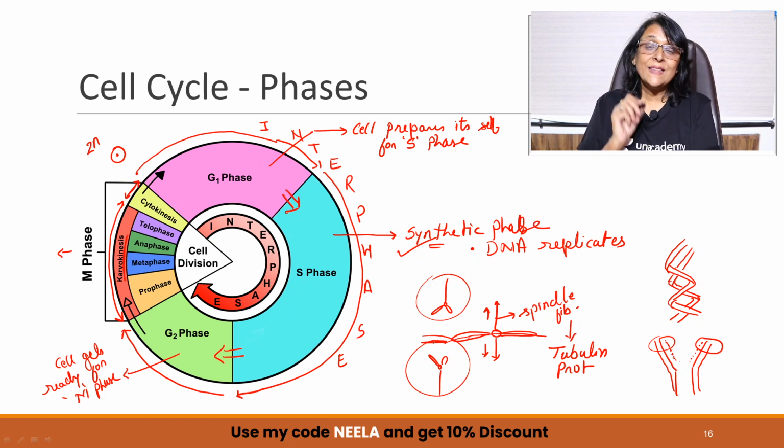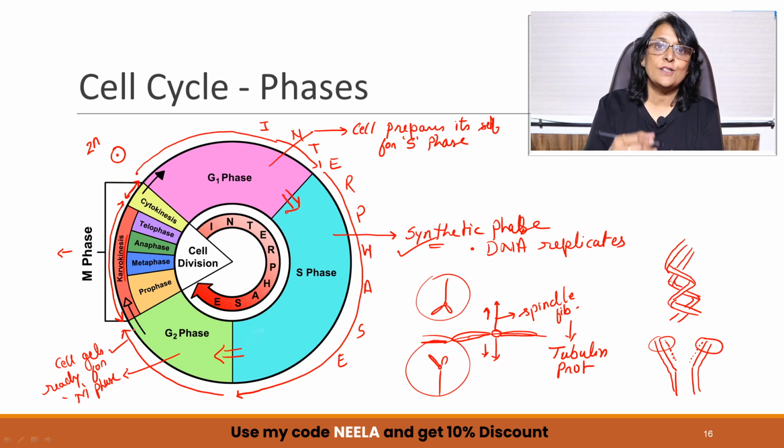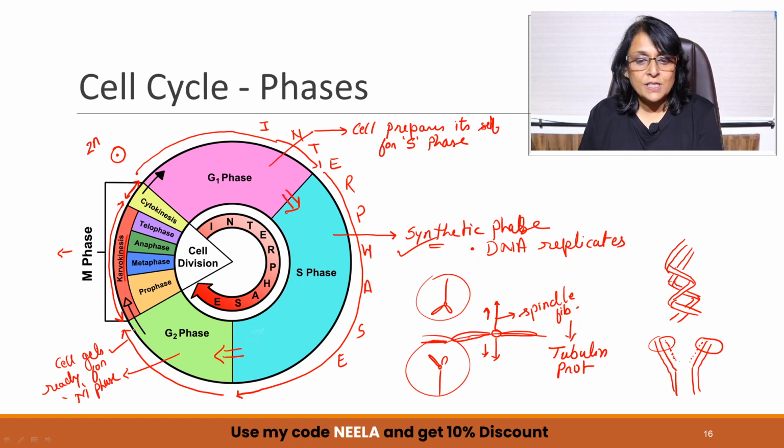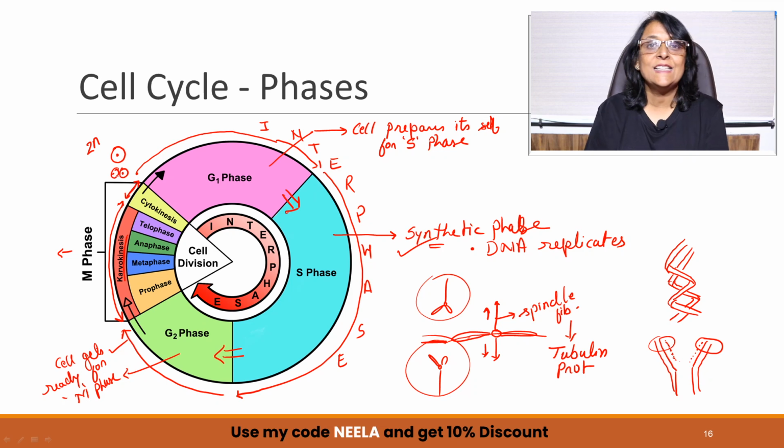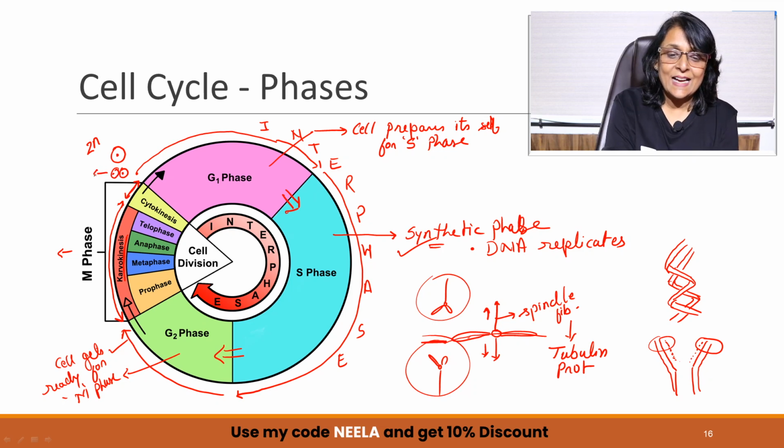So all that has to be prepared, and everything will be done in G2. And with all this preparation, when the cell enters into M phase, everything is available. Complete division will take place. And after the cytoplasm divides, we will have two tiny cells. And these are the daughter cells.